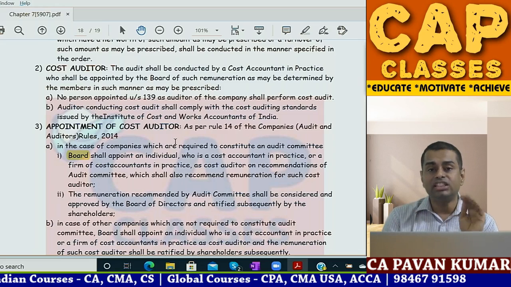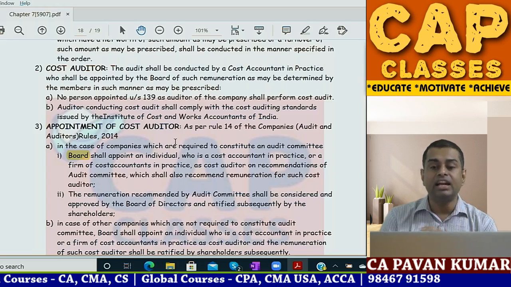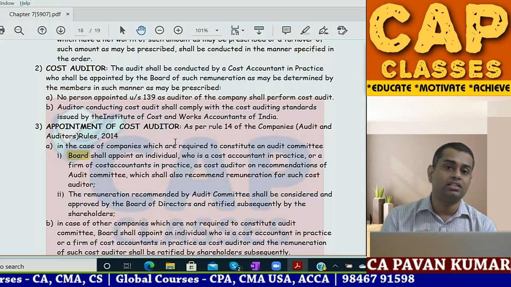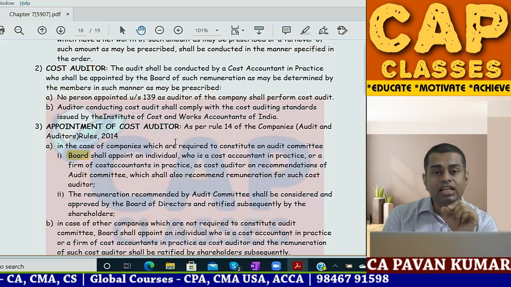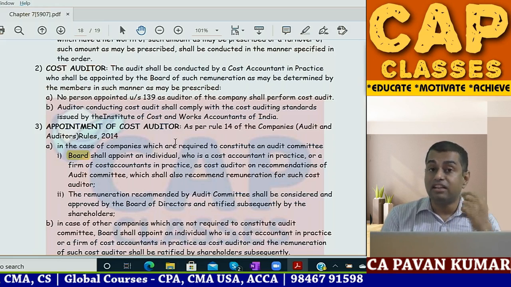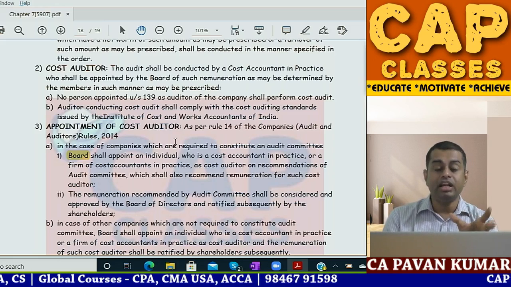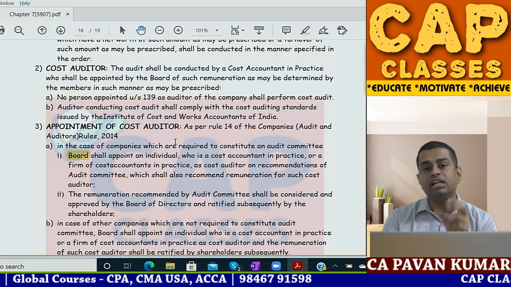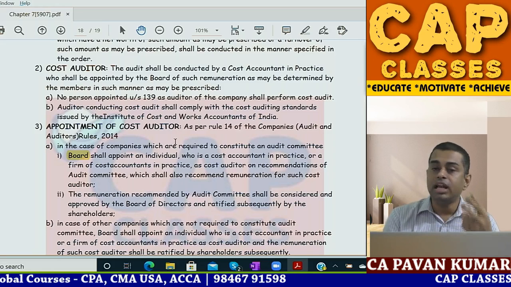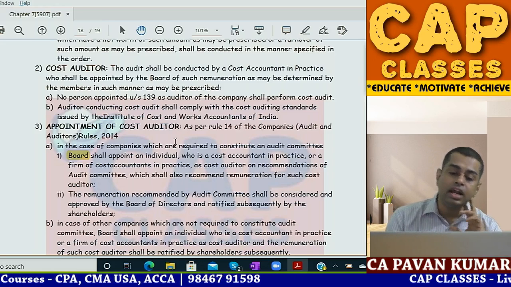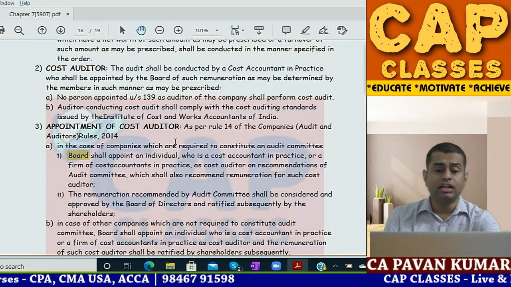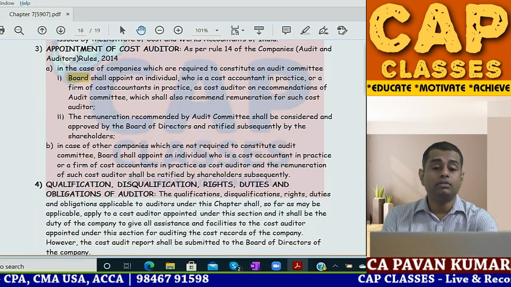CWA Institute has issued cost accounting standards and cost auditing standards. Cost accounting standards are to be complied with while developing cost accounts by the company. Cost auditing standards must be applied by the cost auditor while performing the cost audit. You understand?